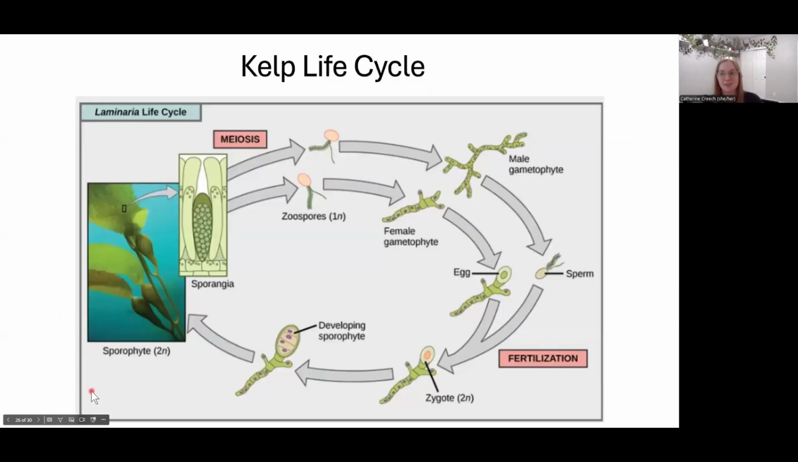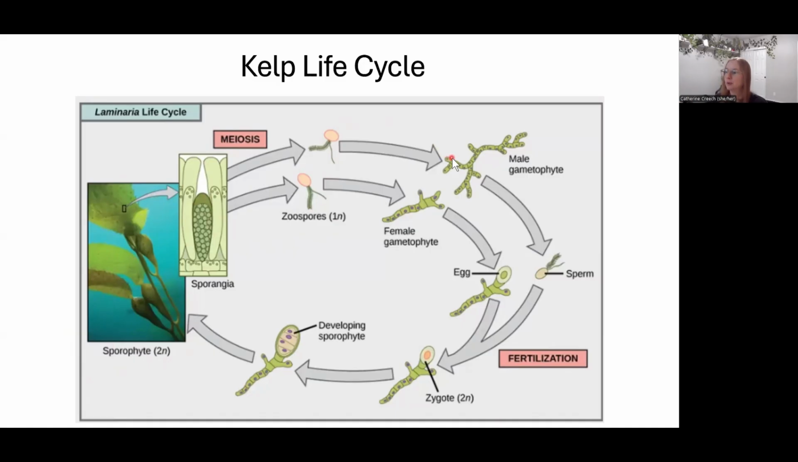Here's your kelp life cycle. The big body of the kelp is called a sporophyte. Sporophytes make spores. It's diploid. It makes its spores in a structure called the sporangia. It will do meiosis. It'll create those spores. It releases them into the water.